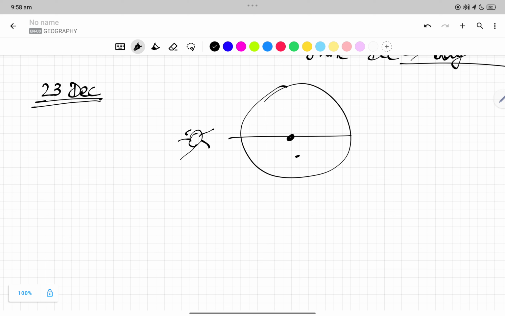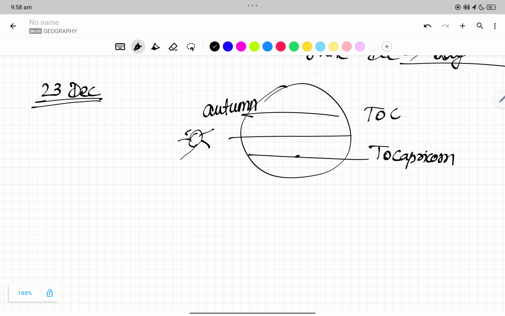Next, the sun will move towards the Tropic of Capricorn. Tropic of Cancer. Now the sun is here. So the Tropic of Cancer will have autumn, because next the sun goes down, right? This is not 23rd December, September, sorry. 23rd September. June, July, August, September, right? In September it came back over here.